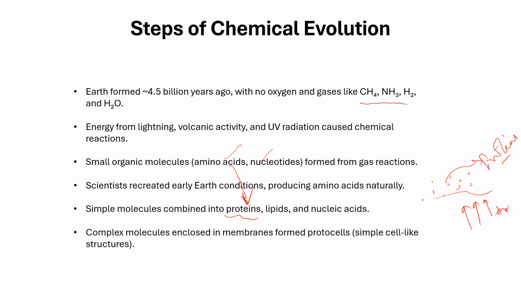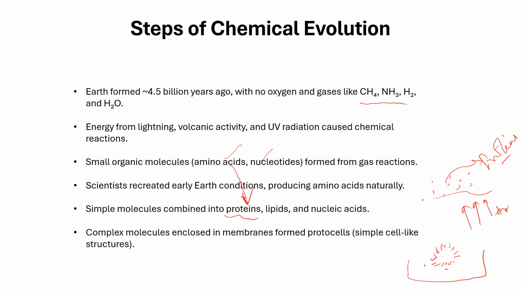And if you put some lipids in the solution, then you will see how these lipid molecules make a bilayer. So these are some of the evidences which convince us that chemical evolution is something because of which life originated on the planet Earth.